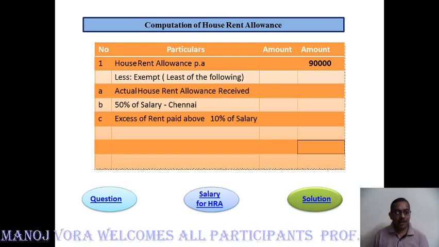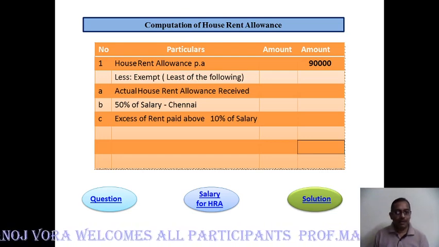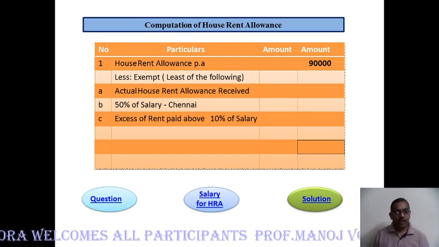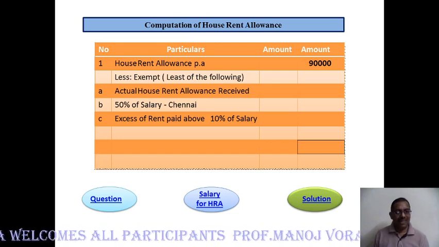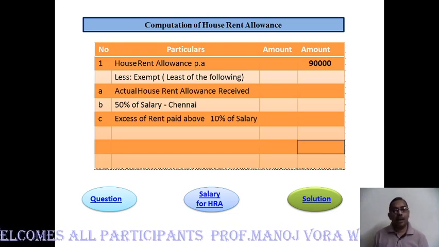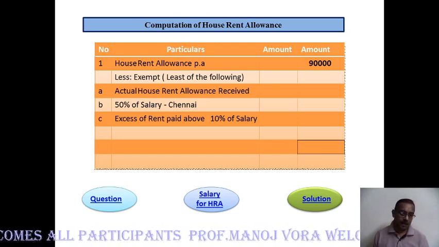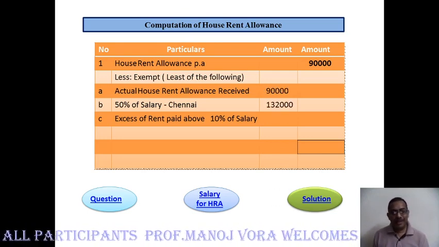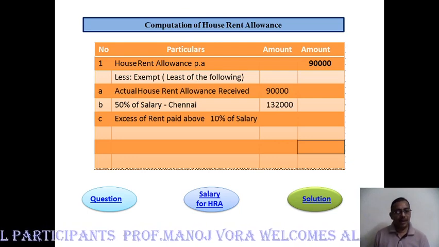So it has to be deducted from that. So that would be an amount which can be deductible. So these are the 3 options, but the least of the 3 can only be deducted. So here 90,000 is the same amount as we had discussed earlier.